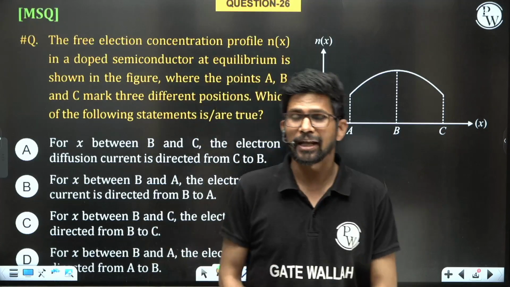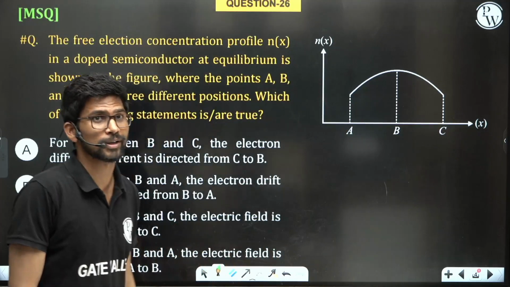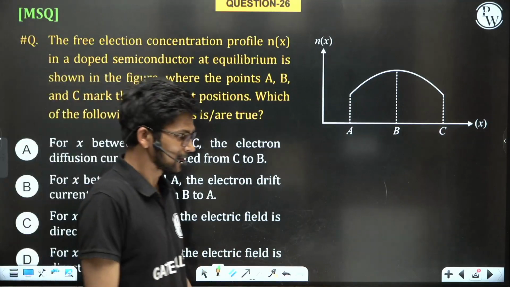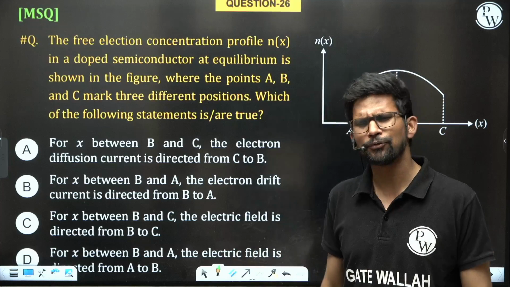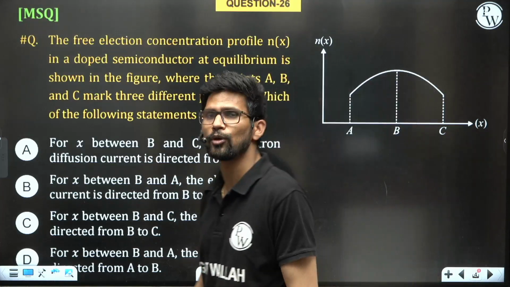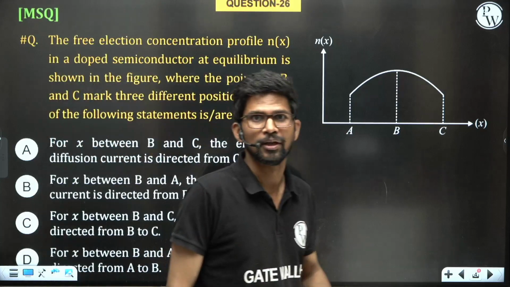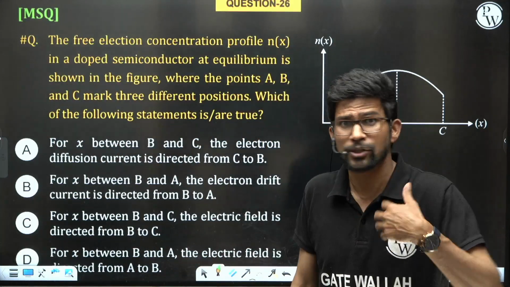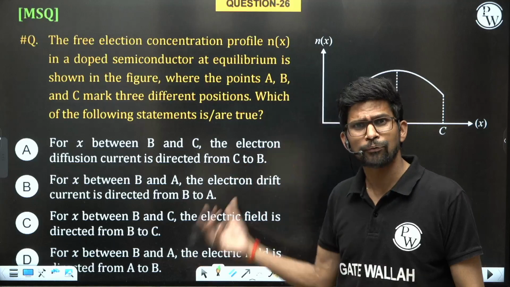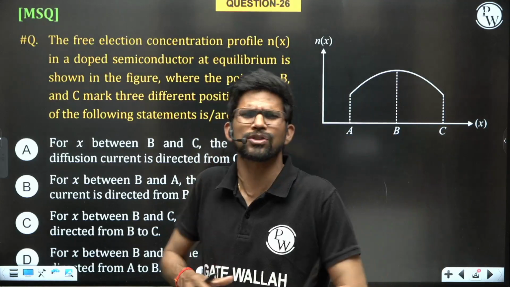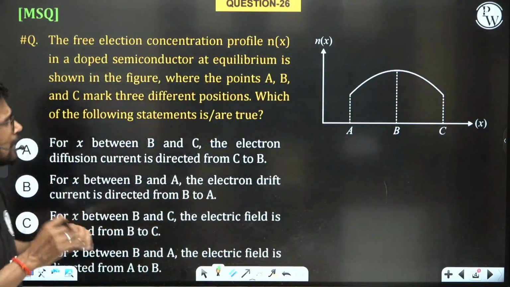This is again a very, very beautiful question asked in the 2024 examination. And this is the beautiful concept of diffusion and drift, and how equilibrium is reached, how non-uniform doping creates an internal electric field. If you learn this concept logically, this question is very beautifully formed, and you can answer this question very, very easily in the examination. Let us discuss this question.